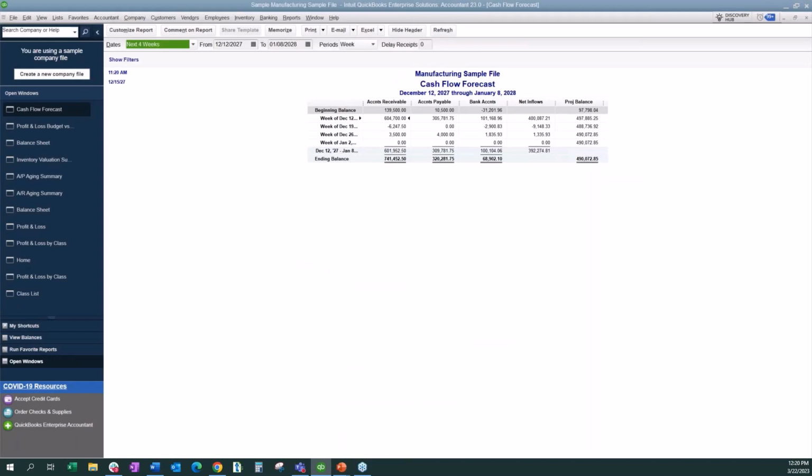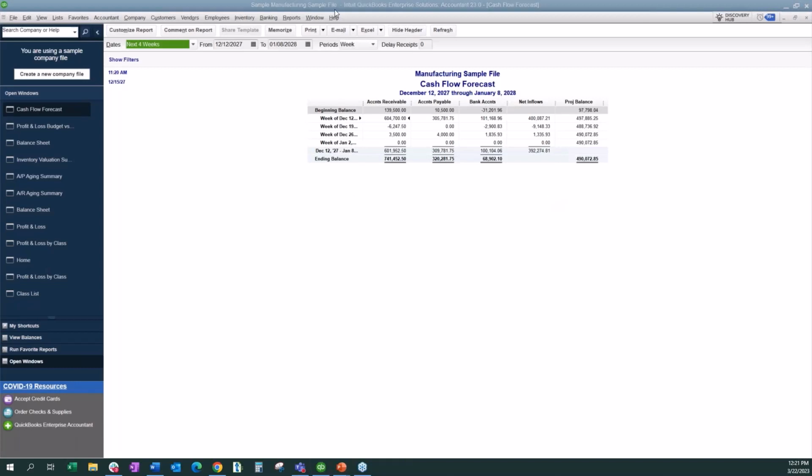A cash flow forecast is a vital tool for your business because it'll tell you if you have enough cash to run your business or expand it. It's also going to show when more cash is going out than is coming in. Okay, so you can see it's broken down per week, and this is what the activity in the file is. So our accounts receivable, our accounts payable, our bank account, and then it goes all the way to show you what the projected balance is based on that activity.